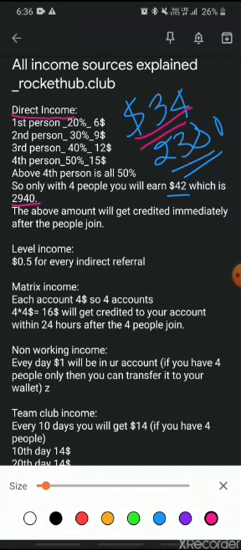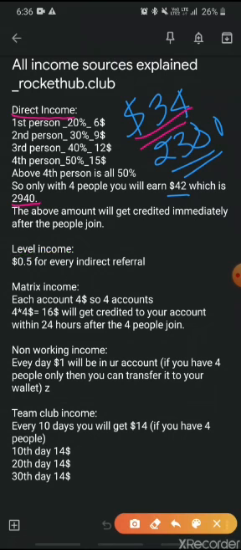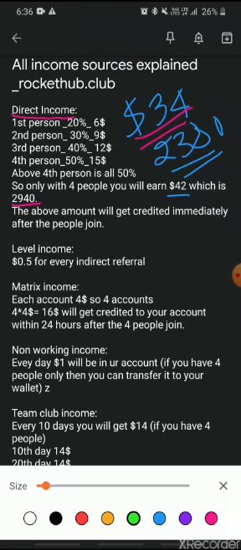Proceeding further, we have something called level income. With level income, it's very easy. It's nothing but indirect income. Anyone who uses your referral will become your direct income, and anyone who uses the referral of your referral, another person, becomes an indirect referral.